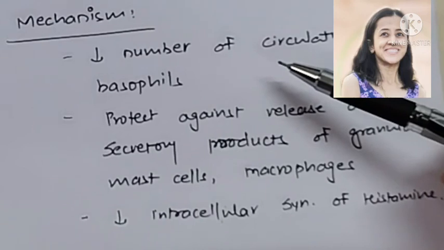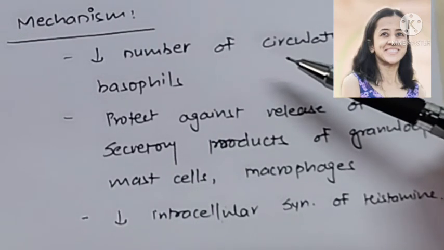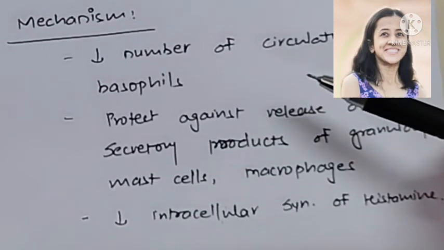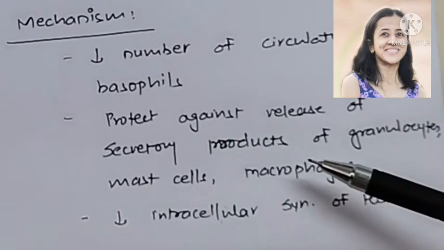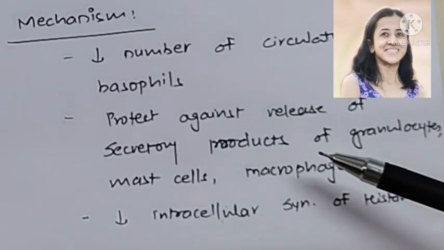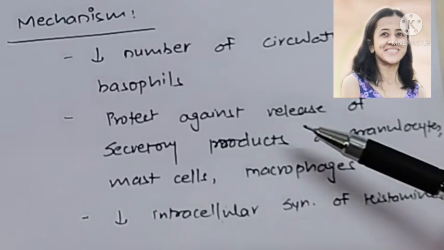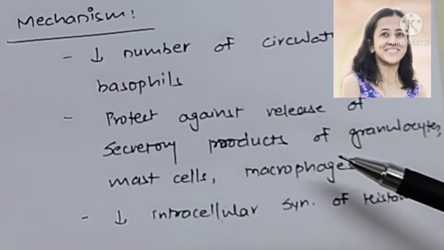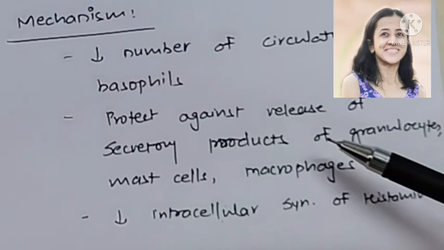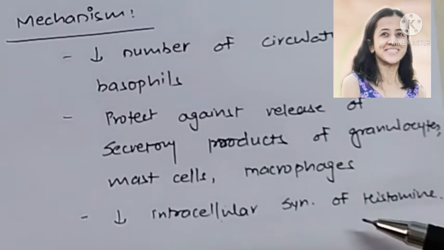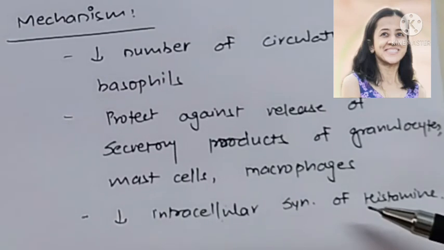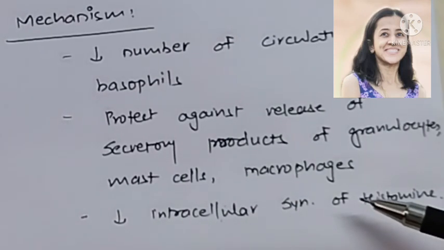Glucocorticoids produce basopenia. They also decrease number of basophils and protect release of secretory granules by granulocytes, mast cells, macrophages, and decrease release of serotonin, histamine, and hydrolase at the site of inflammation. Also, they decrease synthesis of histamine inside the cell, and they also inhibit hypersensitivity to antigen-antibody reaction,